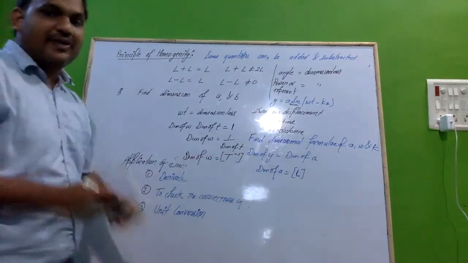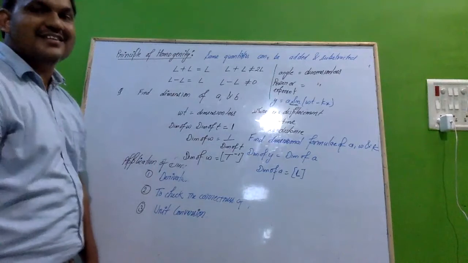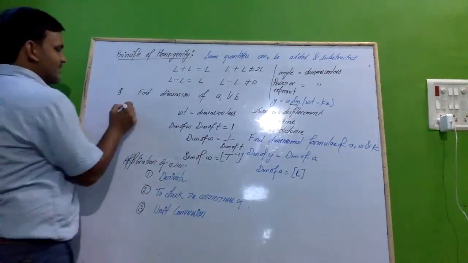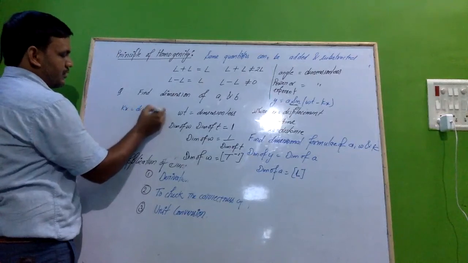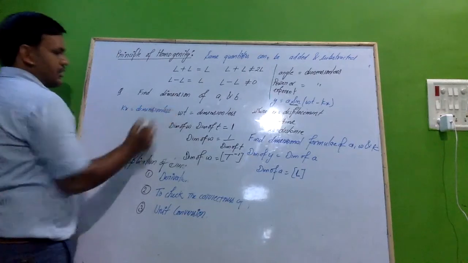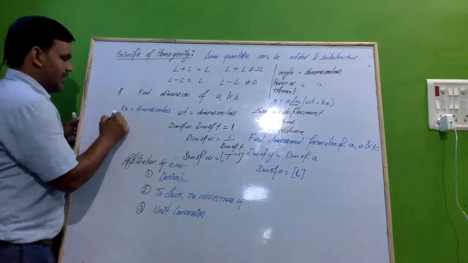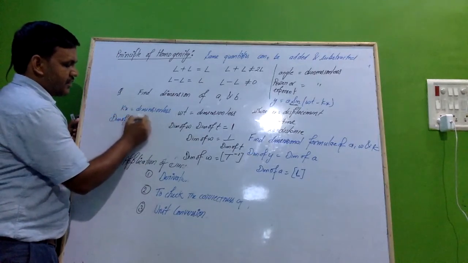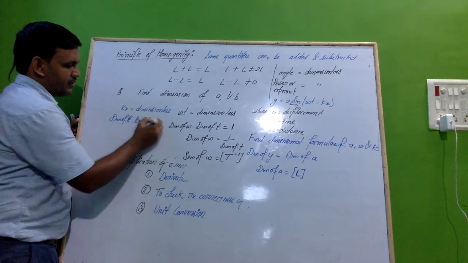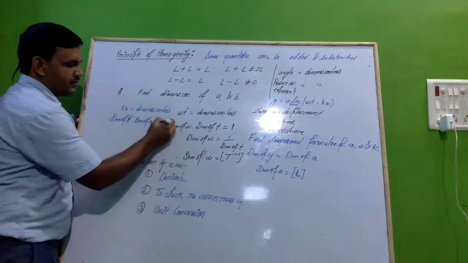In a similar pattern, you can go for kx. kx is dimensionless, so we can write the dimension of k into the dimension of x is equal to dimensionless.